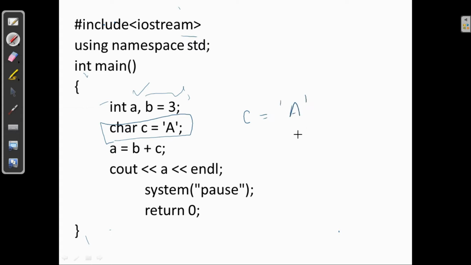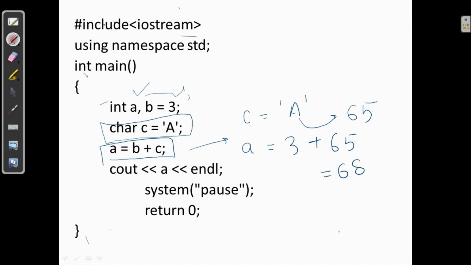So we all know that the integer value of capital A is 65, and characters are of integer type. So we can write an expression like a is equal to b plus c. Because a is integer, it will automatically take the integer value of character capital A, that is 65. So a becomes 68. So now the output will be 68. So this is a simple question.